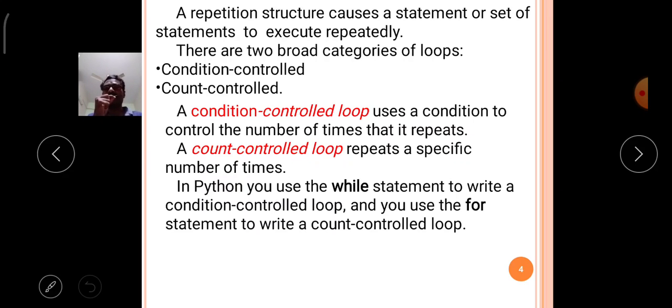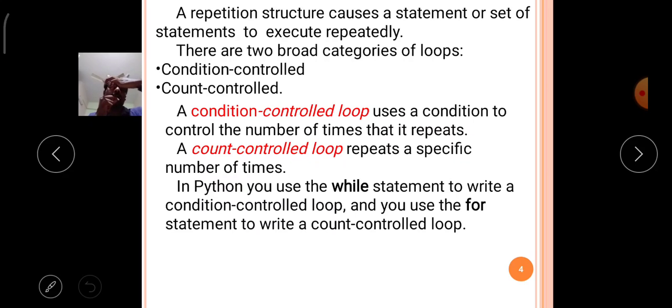This type of control structure is called a repetition control structure, or a repetition control statement. Both terms mean the same.